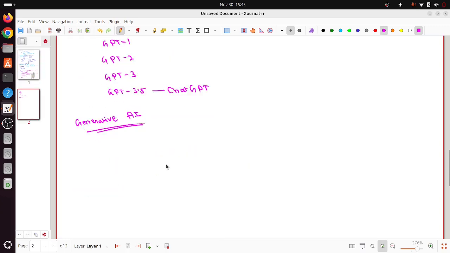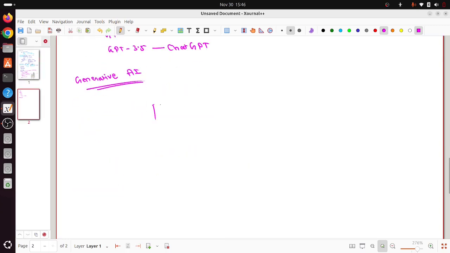In generative AI, you have a Gen AI model, and it's all about giving something called a prompt, or we can call it input. These models are responsible for generating content, not just prediction.